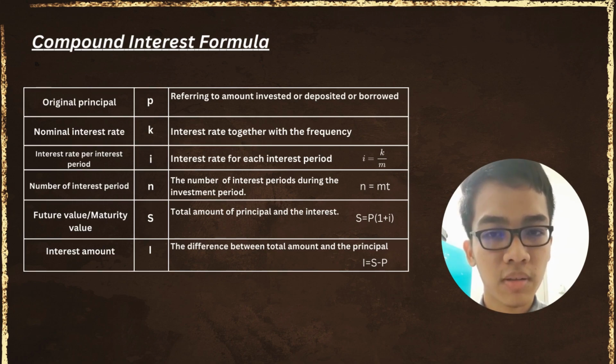The formula for S is S equal to P, open bracket, 1 plus I, closing bracket, with the power of N. And lastly, we have I, which is the interest amount. And I is the difference between the total amount and the principal. And the formula is I equal S minus P.